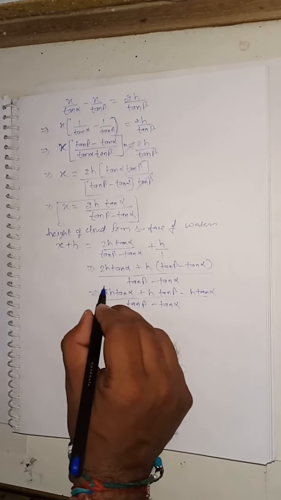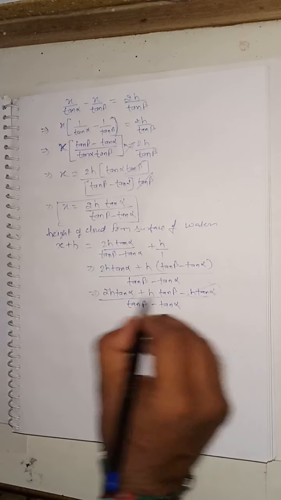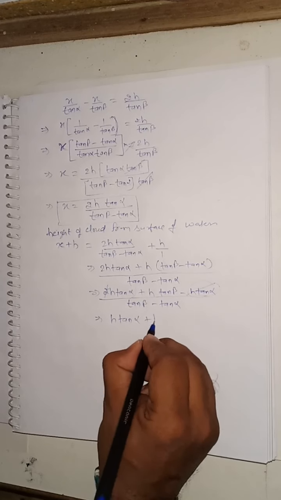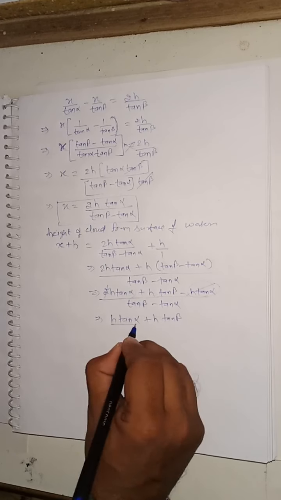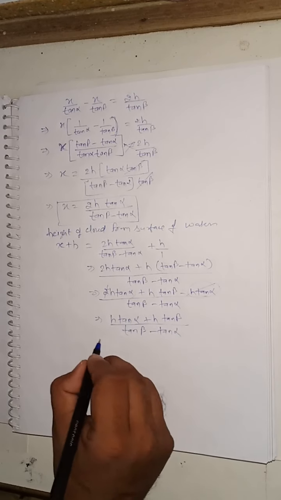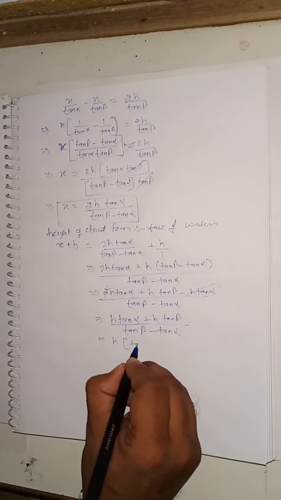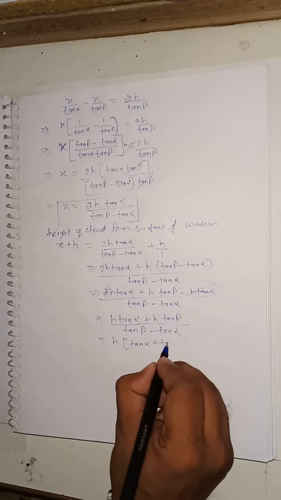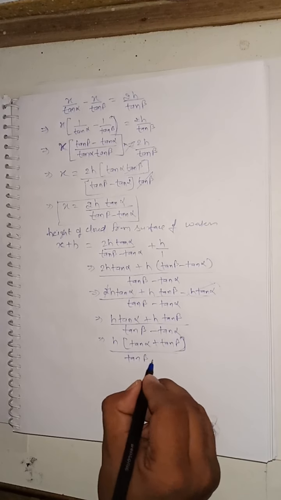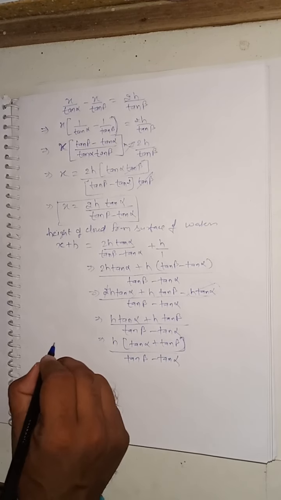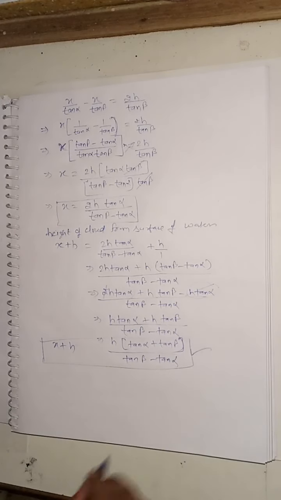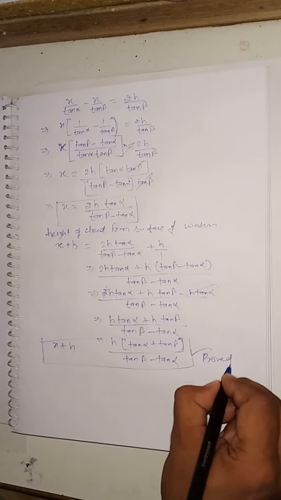Here 2h tan alpha minus h tan alpha, so we will get h tan alpha plus h tan beta divided by tan beta minus tan alpha. I can take h common, so I will get h times tan alpha plus tan beta divided by tan beta minus tan alpha. So x plus h is equal to this. So it is proved. Okay.